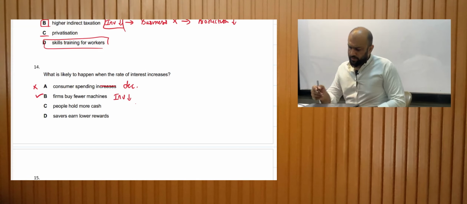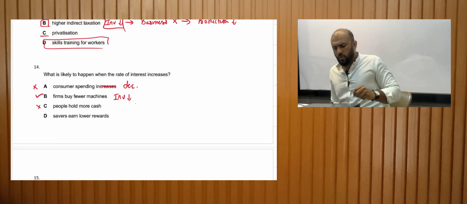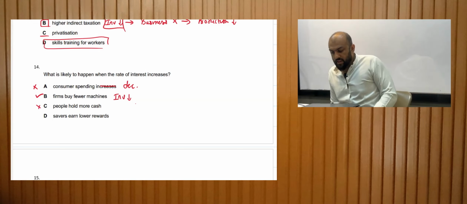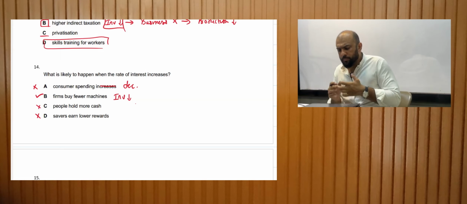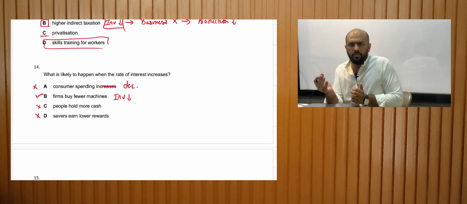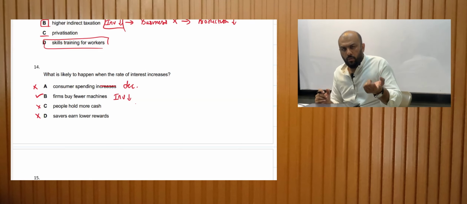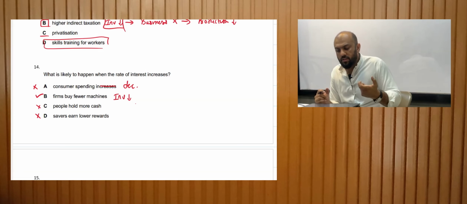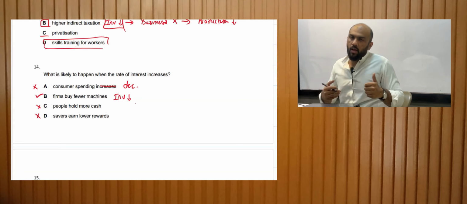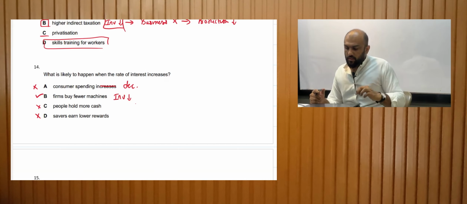People will hold more cash. They are going to keep it in the bank. Savers earn lower rewards? No, savers would earn more rewards. So it's a pretty simple MCQ. We discussed this earlier. The opposite we discussed when the rate of interest increases. Now the other MCQ was when the rate of interest decreases.